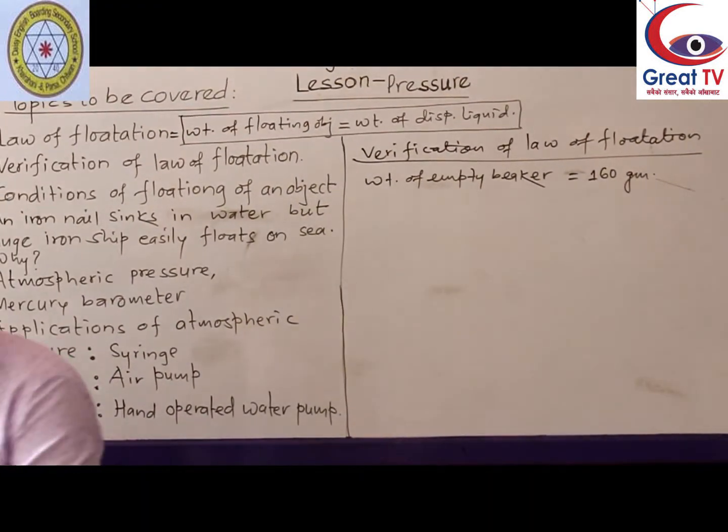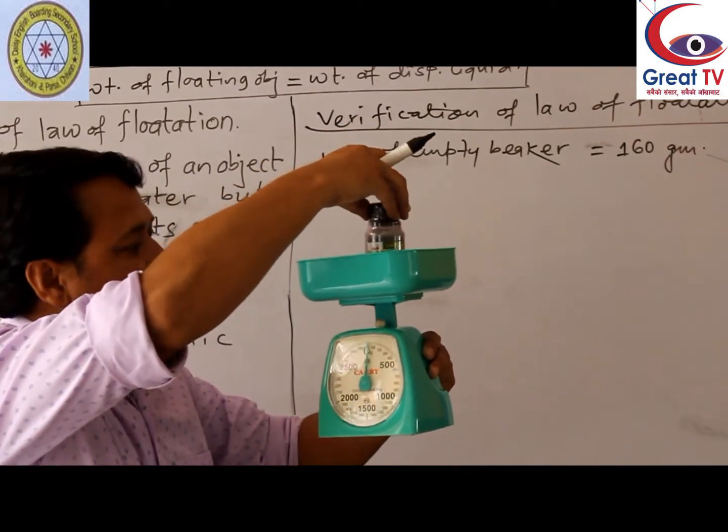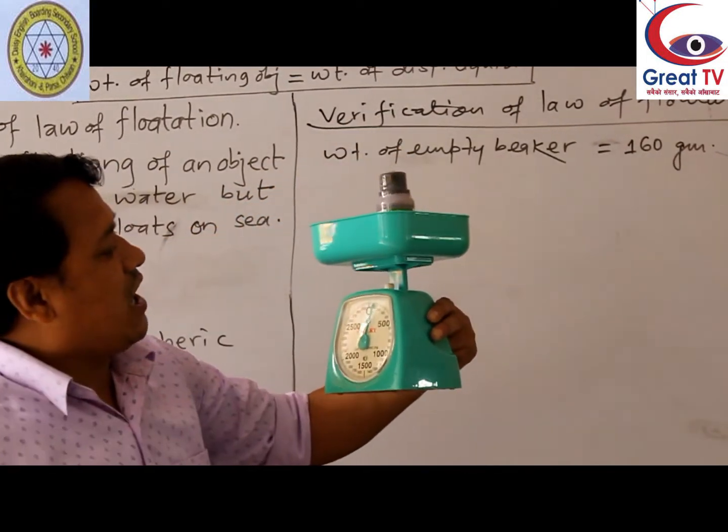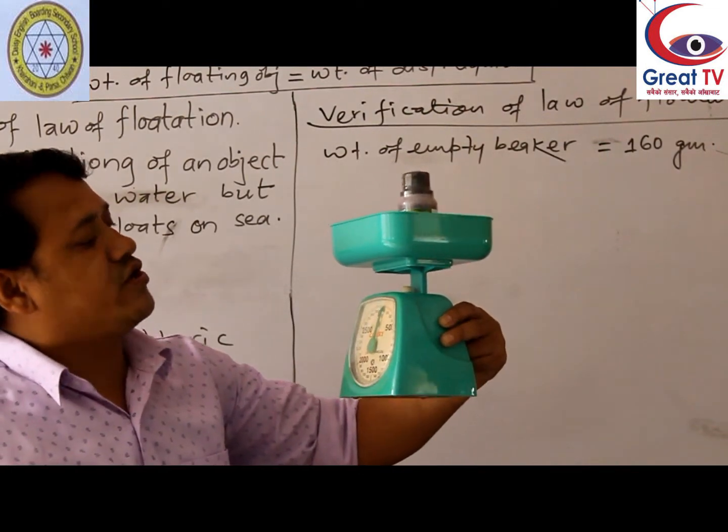And another one, I am going to measure the weight of this floating object also. Weight of floating object, how much is this? So here I have found 110 gram.